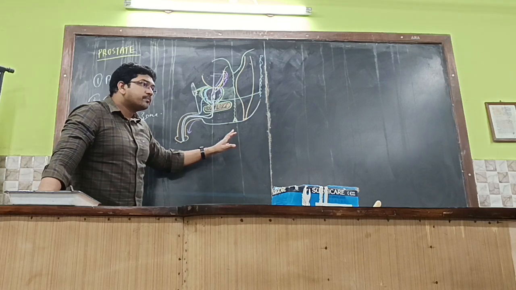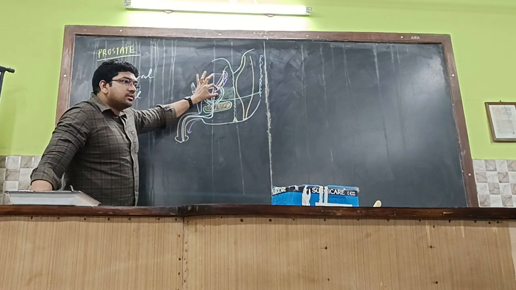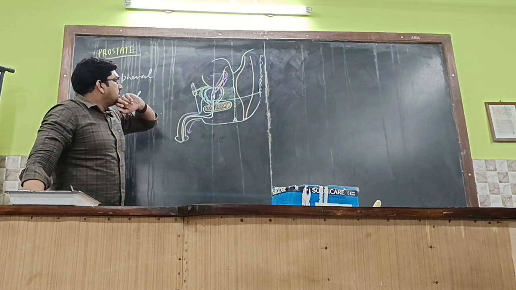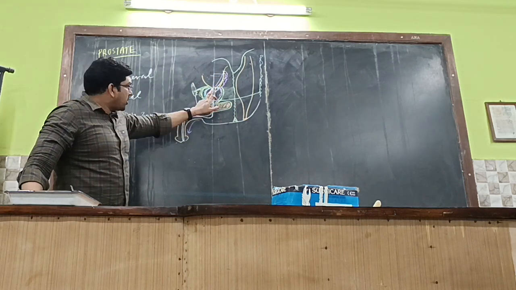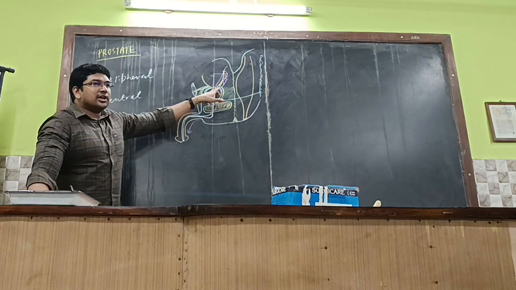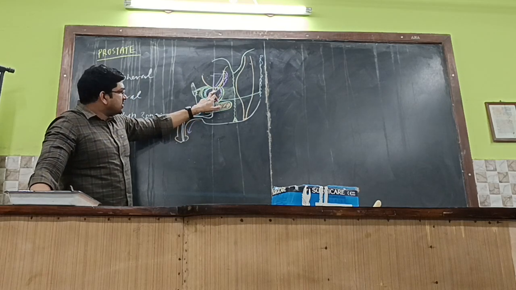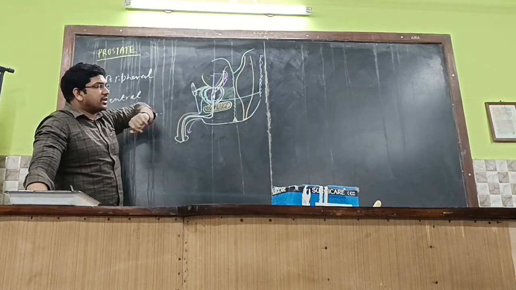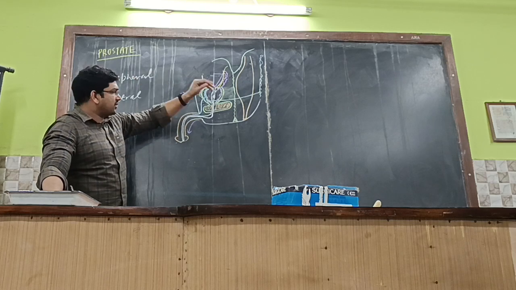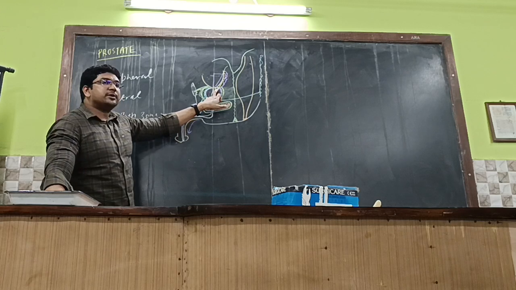It will be around the central zone. No, the transition zone, because it is around the pre-prostatic part, no? I said central zone, sorry. The median lobe is situated within which zone? The transition zone. So benign prostatic hypertrophy occurs from the transition zone, because the median lobe is situated around the pre-prostatic part. Logically it's very much right. So the transition zone will be leading to median lobe hypertrophy over here.